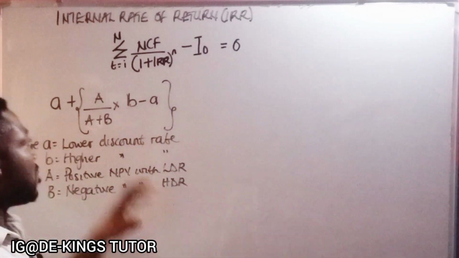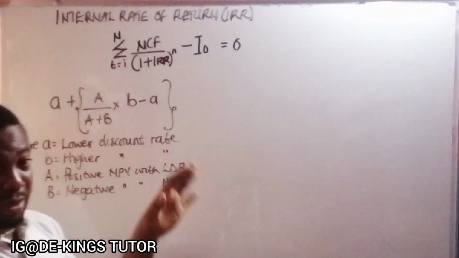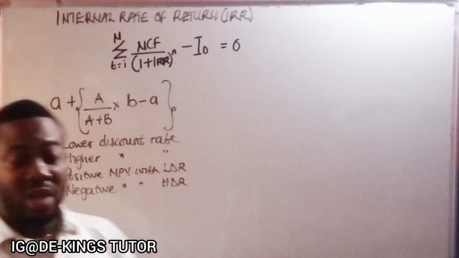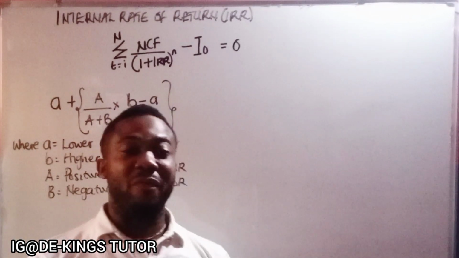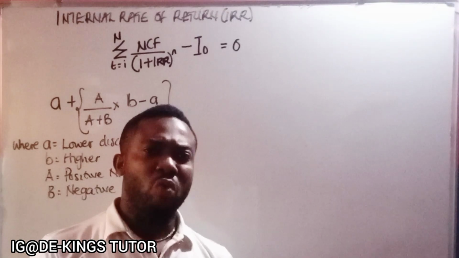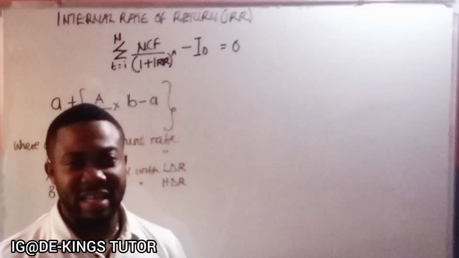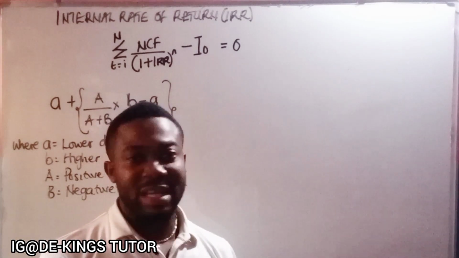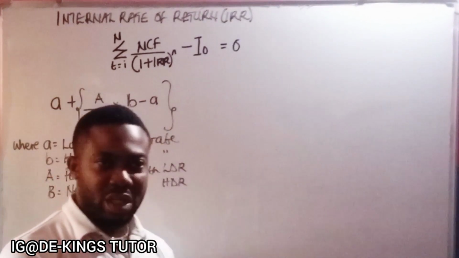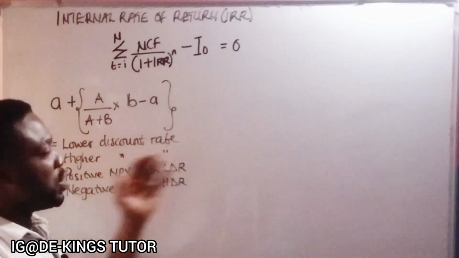Now, in order to use this interpolating method, once you're given a question and they're asking us to find the internal rate of return, we're going to use first a particular rate. If it is given in the question, fine. If it is not given, you use a particular rate and apply it through the NPV method.